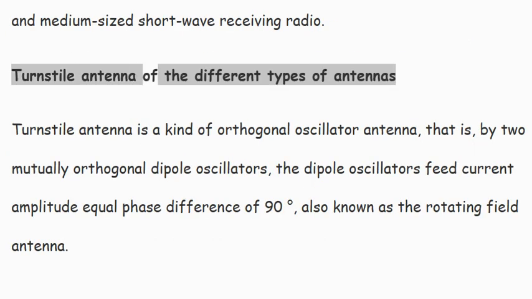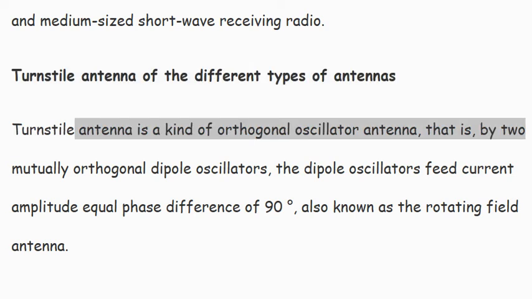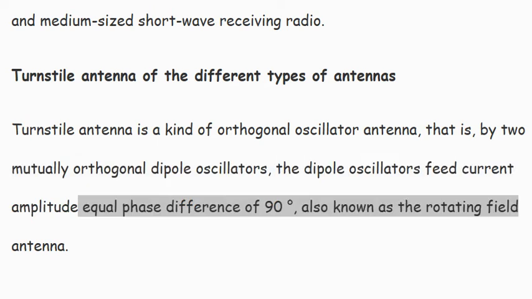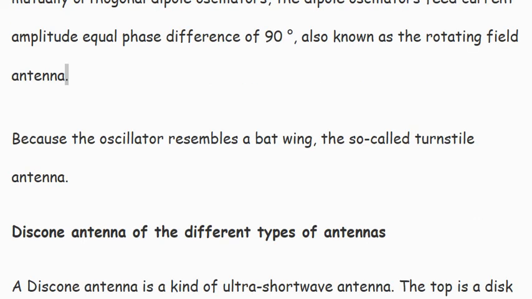Turnstile antenna of the different types of antennas. Turnstile antenna is a kind of orthogonal oscillator antenna, that is, made of two mutually orthogonal dipole oscillators, and the dipole oscillators are fed with current of equal amplitude and a phase difference of 90 degrees. It is also known as the rotating field antenna. Because the oscillator resembles a bat wing, it is called the turnstile antenna.